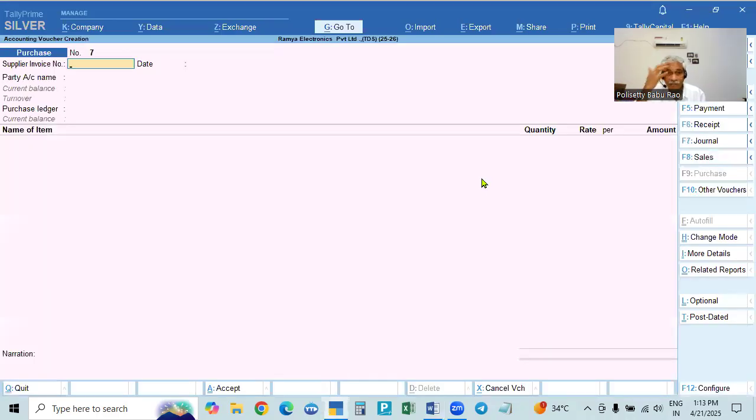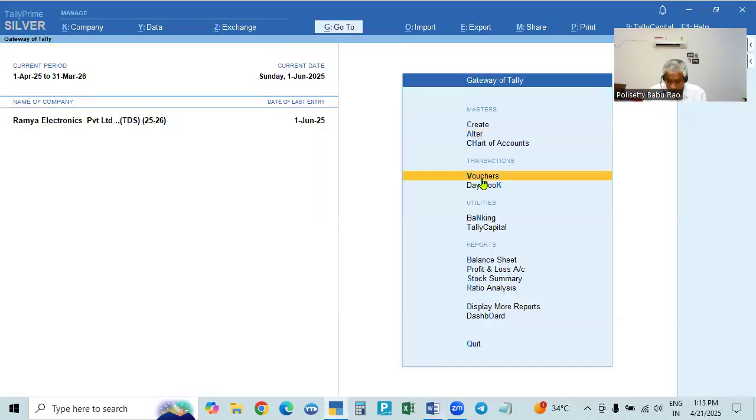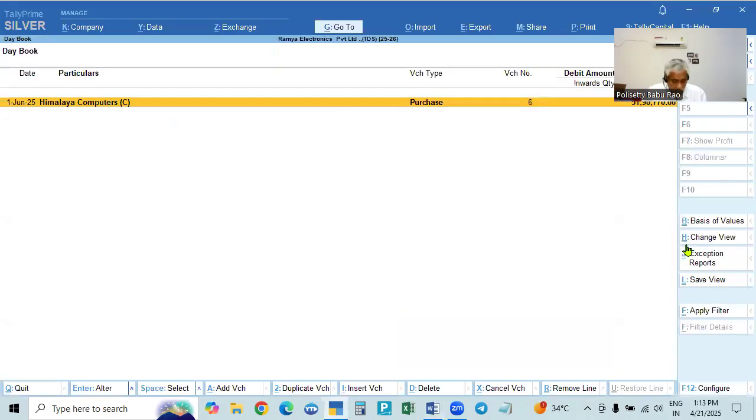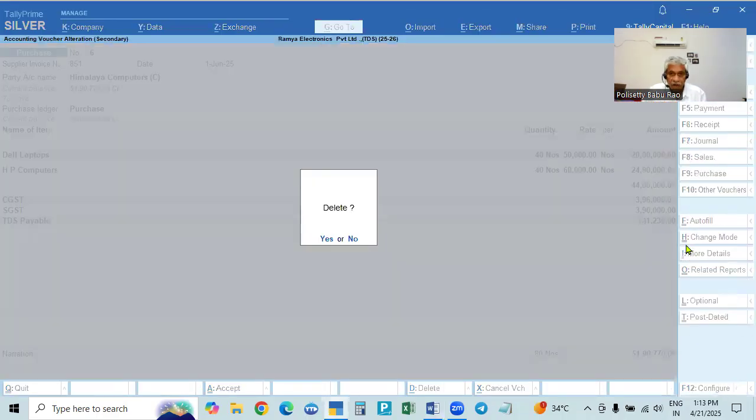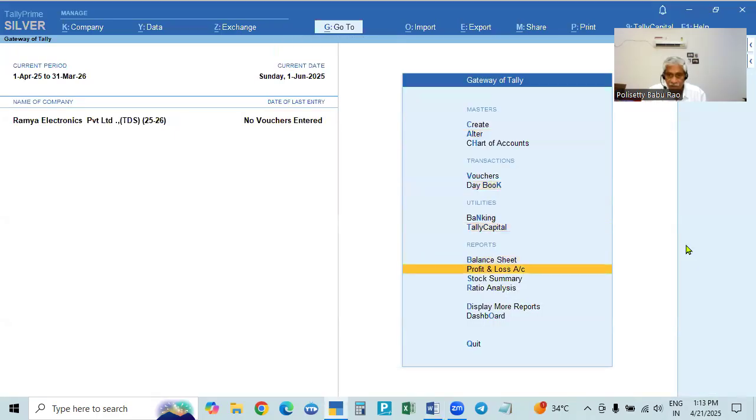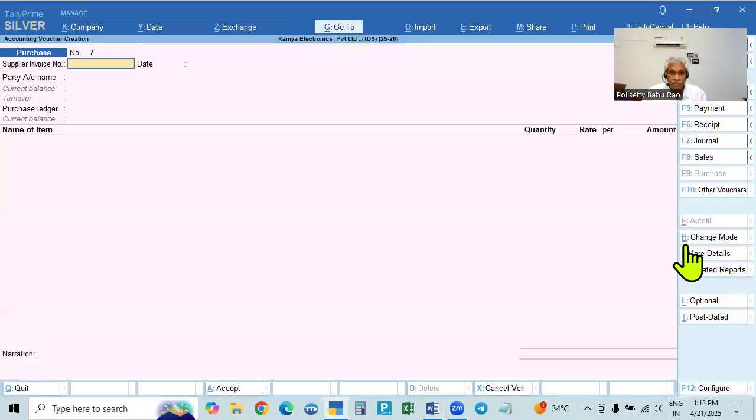So I'll go to voucher. So here also I'll check whether the old amount is deducted or not. Old amount is there. So both should be deleted. All are deleted. Okay. Now we see. Go to profit and loss account, balance sheet, nothing is there. Okay. Now go to, because the previous Telugu video, I made that limit class, now it will calculate in everyone. That's why I reported that.